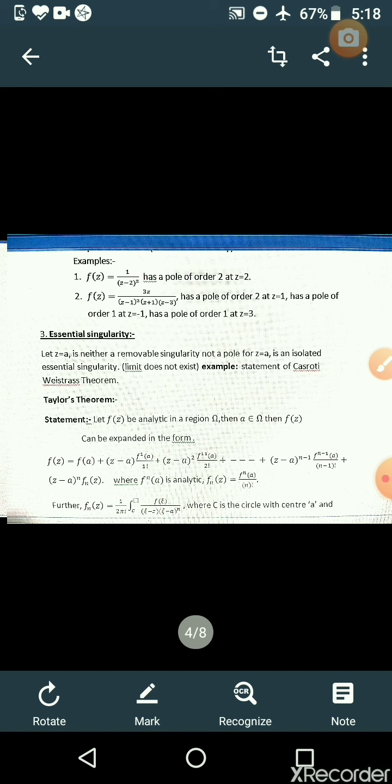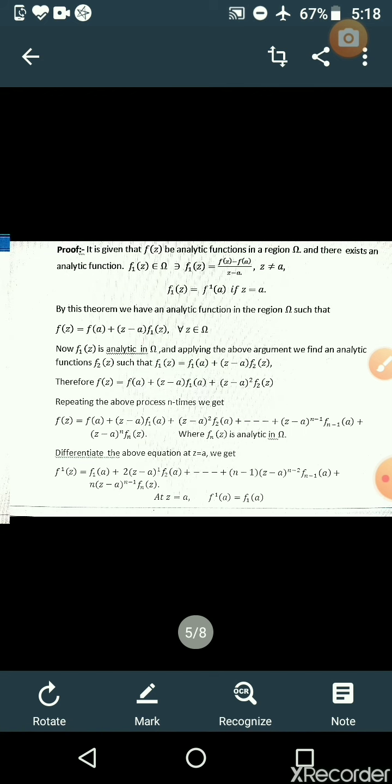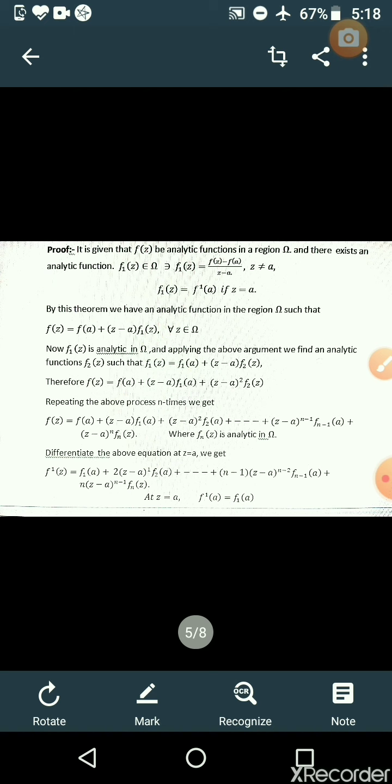Now the proof. It is already given in the statement that f(z) is an analytic function. In a given region omega, with a in omega, there exists an analytic function f1(z), the first derivative function, in the region omega, such that we can define f1(z) = (f(z) - f(a))/(z - a), where z is not equal to a. If z equals a, then f1(z) is equal to f'(a).